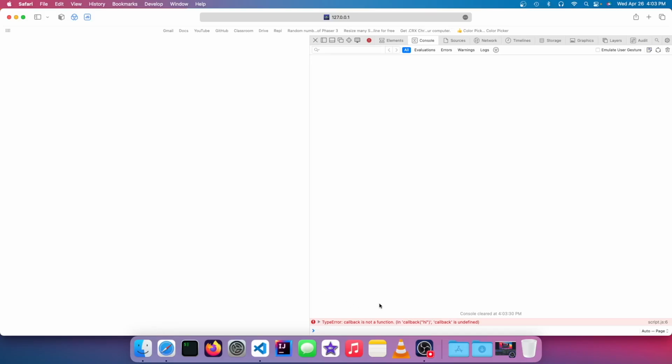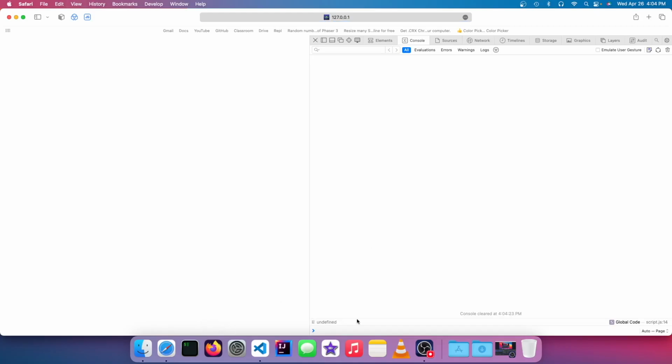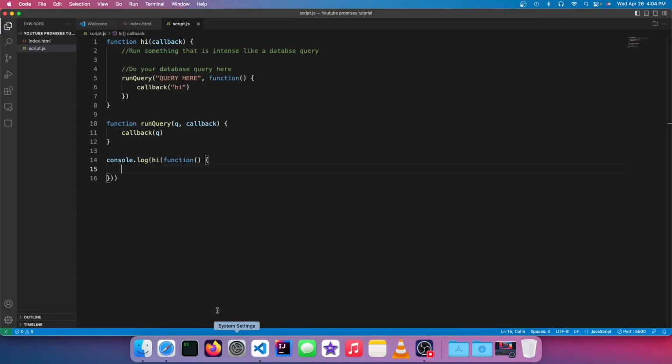So I ran it and I did not get the output that I was expecting. It gave me an error, and that's basically because I did not specify a parameter into here. Say if I did and I passed in the right parameters, another callback here, it would return undefined. And there it is, undefined. Because this console.log would be printing the return value of hi. And because there is no return value, it's inside here. It's supposed to run the callback.